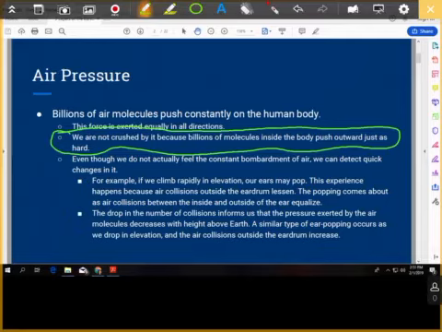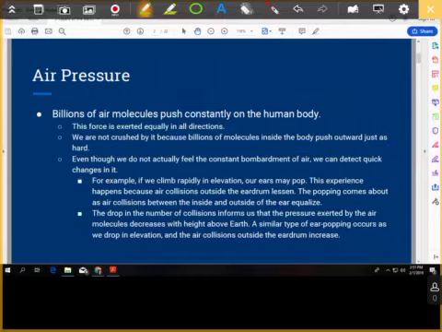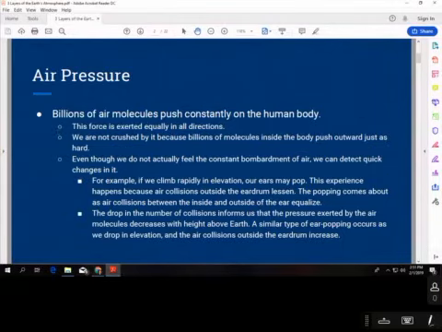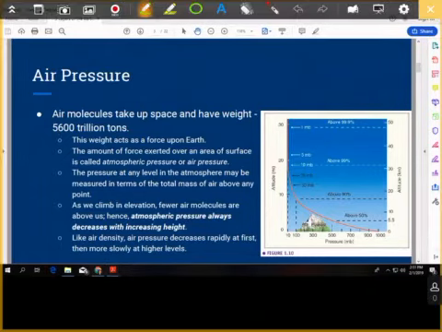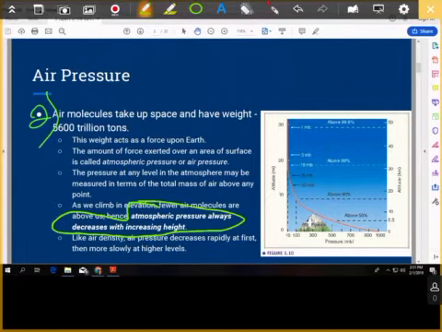So number 2 asks, why does air pressure exist? And that answer is going to be right here. Number 2, air molecules take up space and have weight. That's quite simply why air pressure exists. Air pressure always decreases with increasing height. So that's number 3. That is an always thing.